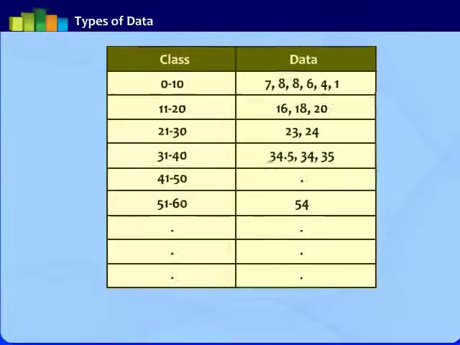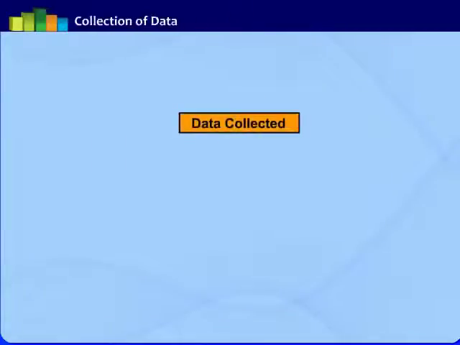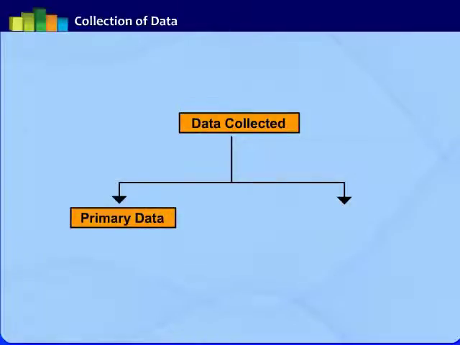For this, first we need to collect the data. That is, the initial step of investigation is the collection of data. Also, the data collected must be relevant to the need. The data collected can be further categorized as primary and secondary. Let us see it with an example.